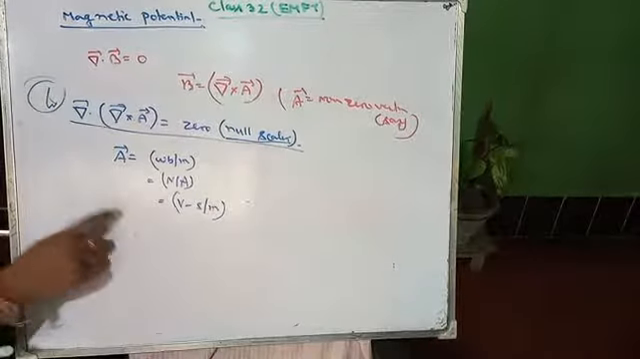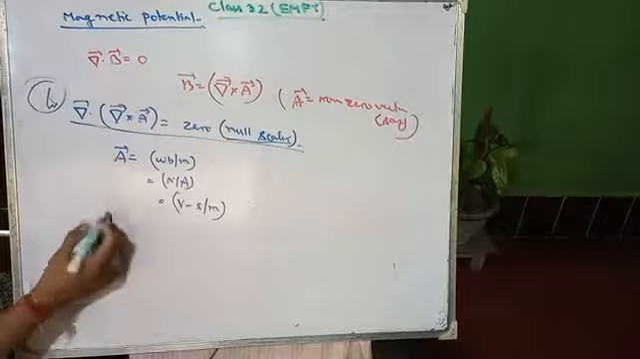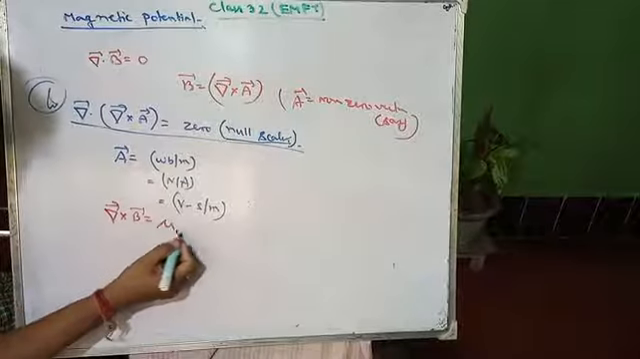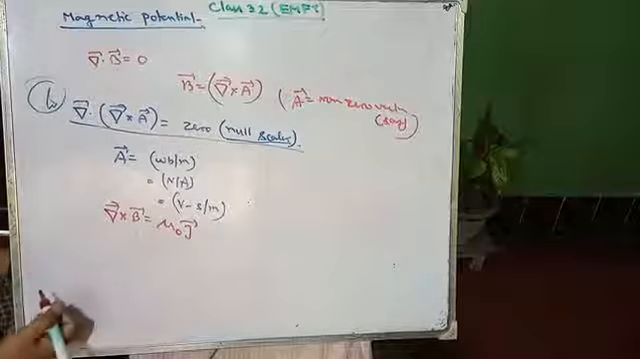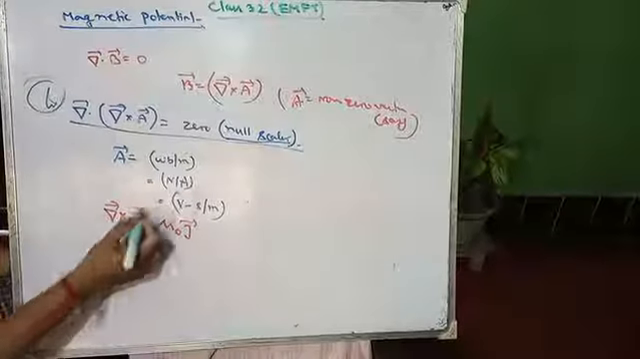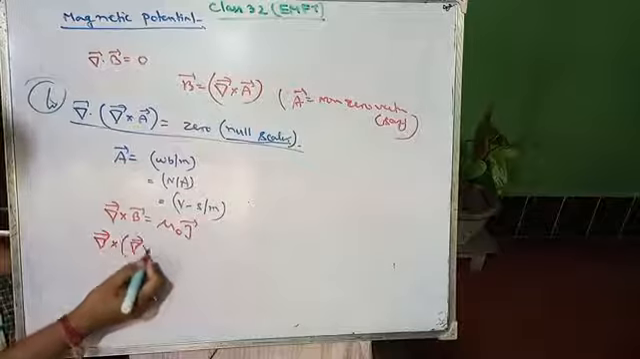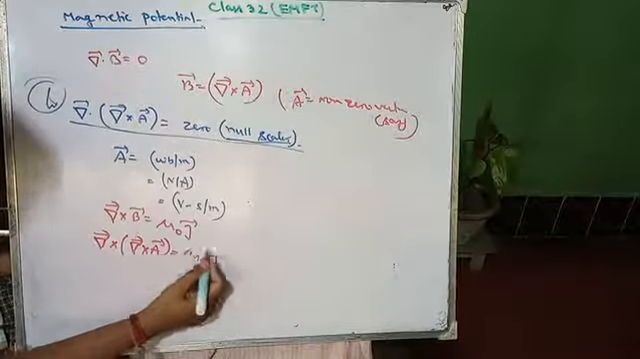So now write the Ampere's law. From the Ampere's law we have curl of B equals mu naught into J, from Maxwell's fourth equation also. So now put the B value over here: curl of curl of A equals mu naught into J.